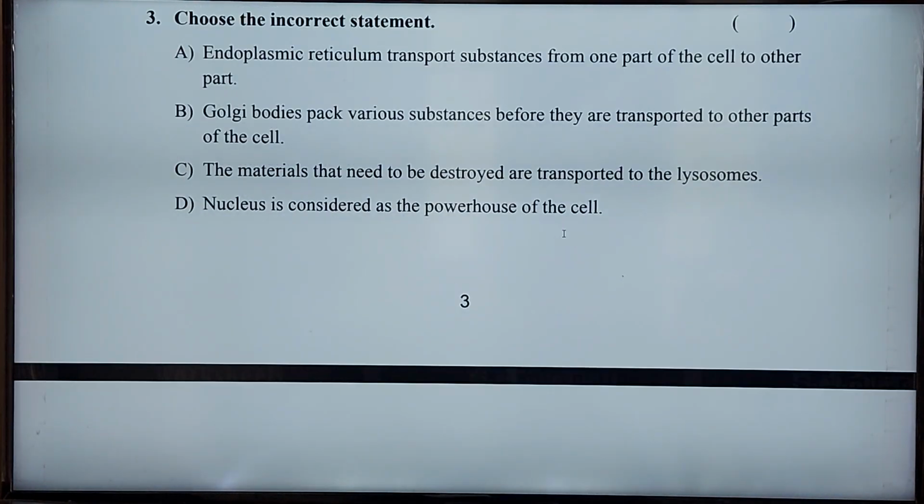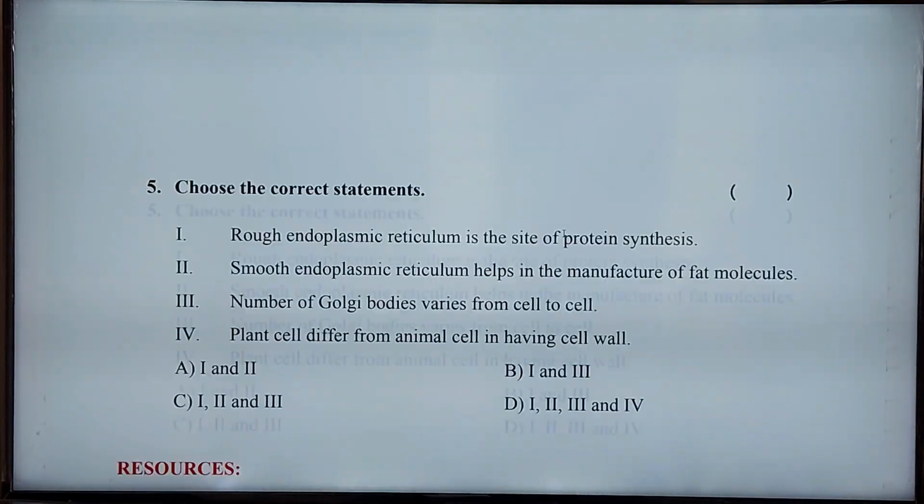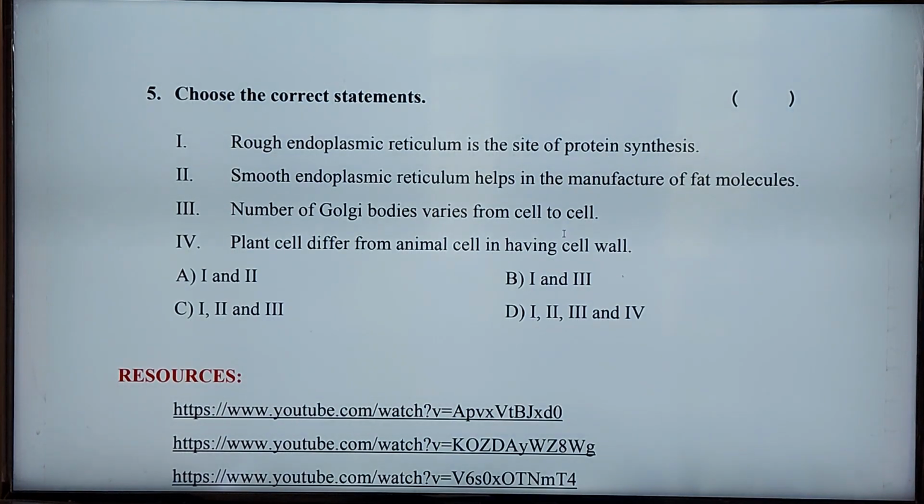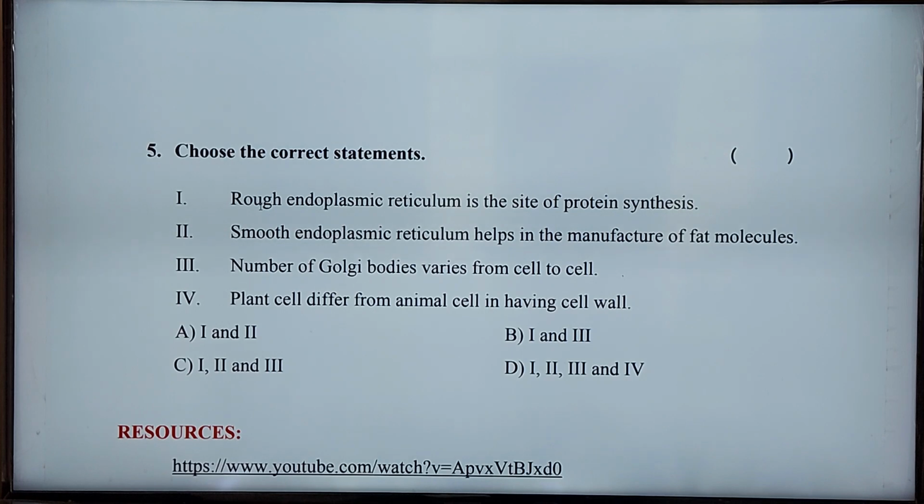Next, choose the correct statements. First one: rough endoplasmic reticulum is the site of protein synthesis. Yes, this statement is true. Second one: smooth endoplasmic reticulum helps in the manufacture of fat molecules. This is also a correct statement.